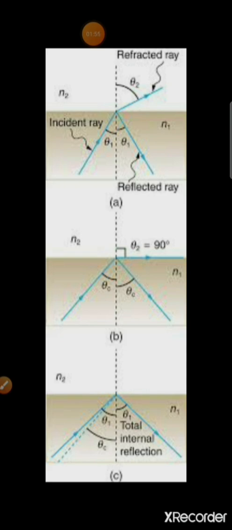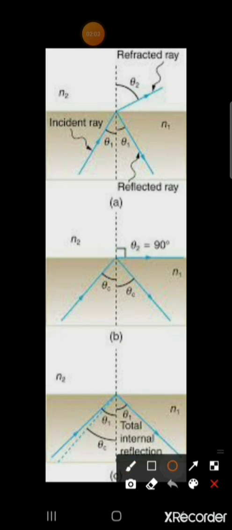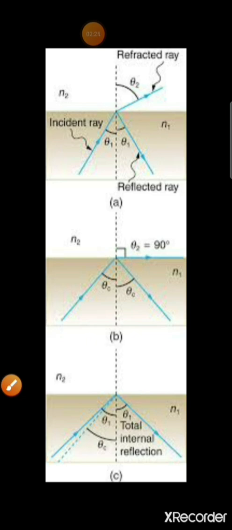So when the angle of refraction becomes 90 degrees, the corresponding angle of incidence is called the critical angle of incidence. So in figure B we can see this critical angle theta c, and for that case the angle of refraction is 90 degrees. Now we can again increase the angle of incidence beyond theta c. It is shown in figure C. So in this case, when the angle of incidence is greater than the critical angle, then there will be no refraction, only reflection will take place.